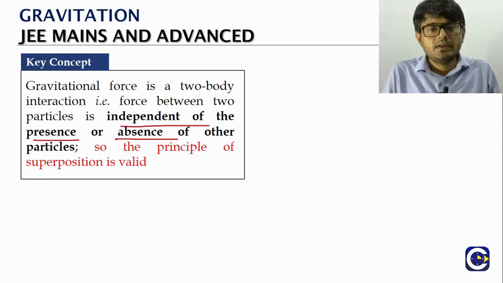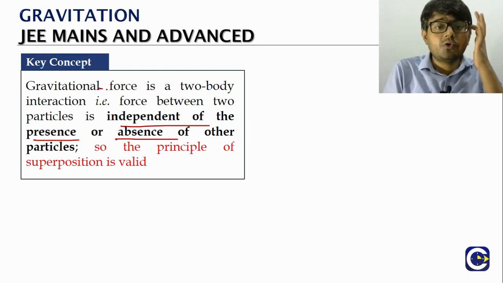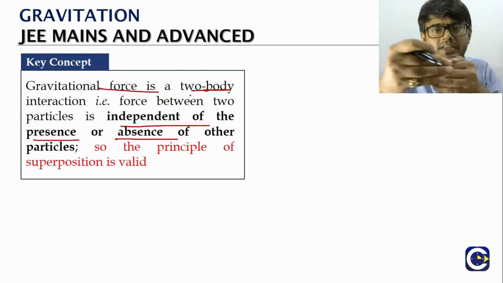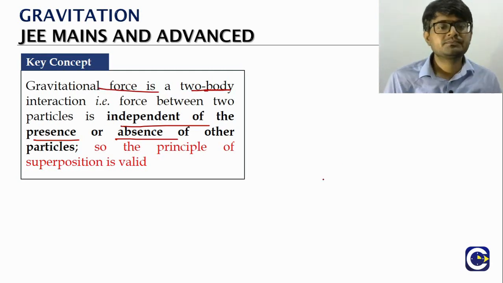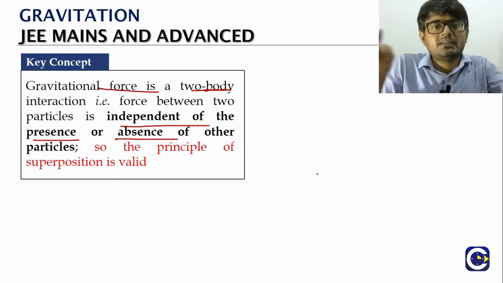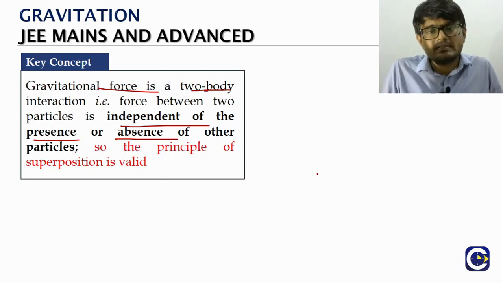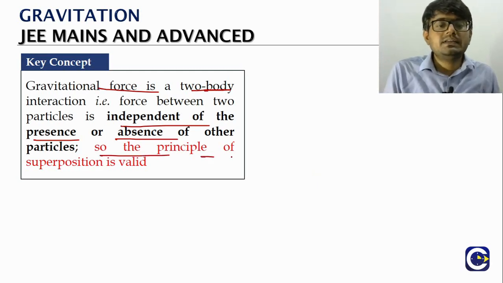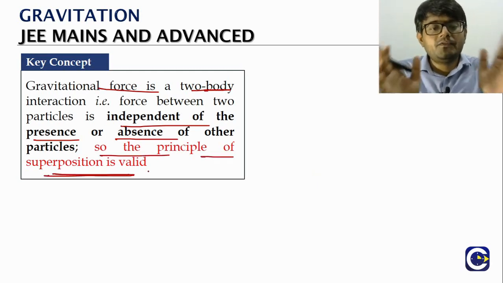Means the gravitational force between two bodies is just because of the interaction between the two bodies, and it will be independent of whether there is some other thing present or absent in the surroundings. And hence we can use what we call the principle of superposition.